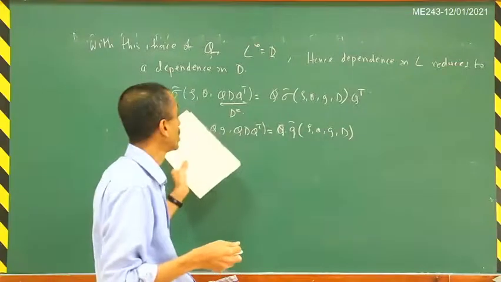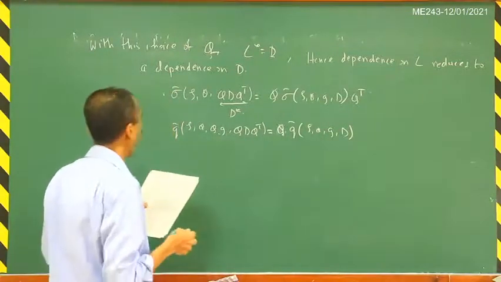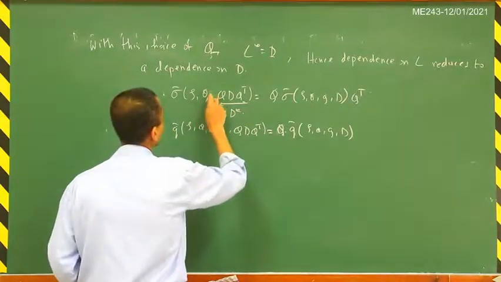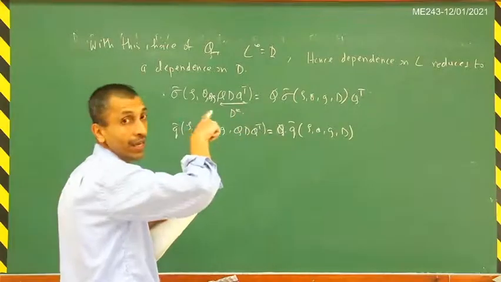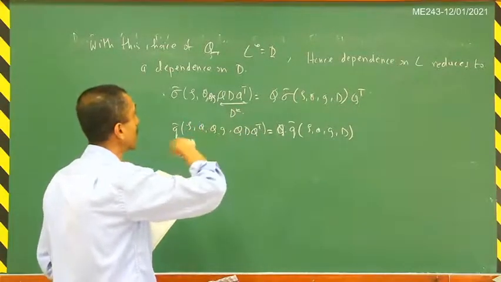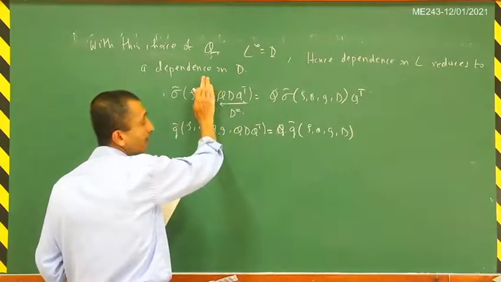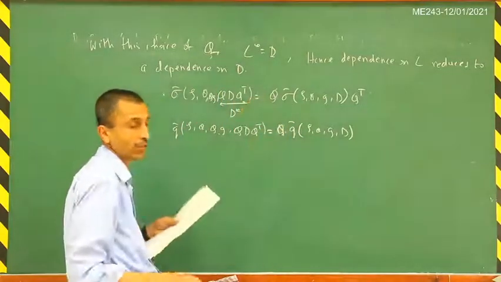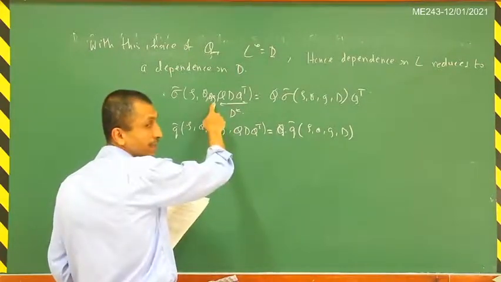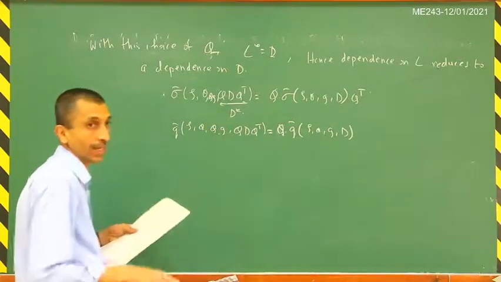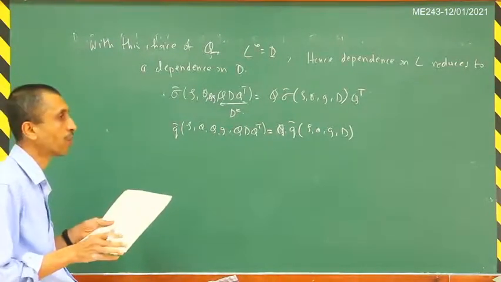You can see that this is nothing but a generalization of the Rivlin-Ericksen theorem. So here you have QG also in addition to this. If this QG had not been present, we could have directly used the Rivlin-Ericksen theorem. But because QG is present, we need to generalize that theorem. That is discussed in many papers, so we are not going to go into that.